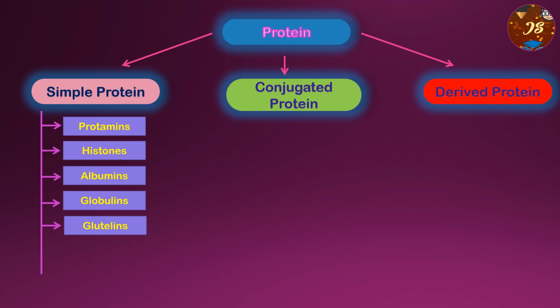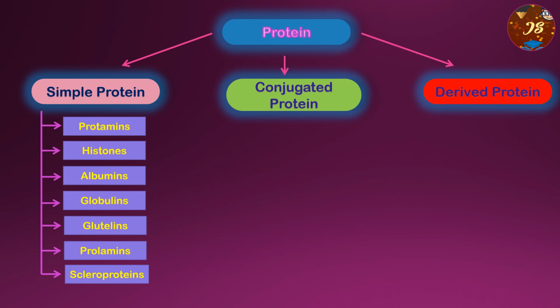Oryzenin of rice and glutenin of wheat are the examples. Next comes prolamins. These are alcohol soluble plant protein. Gliadin of wheat and hordein of barley are the examples.